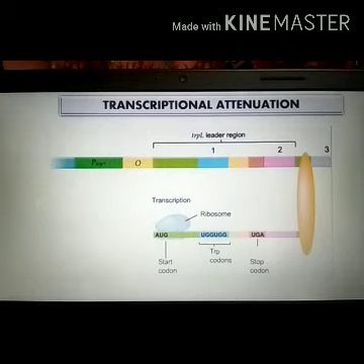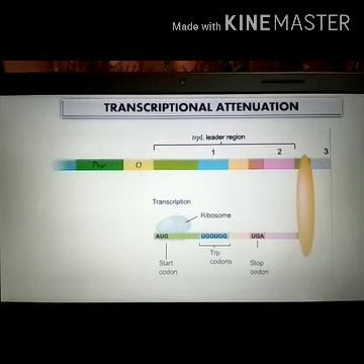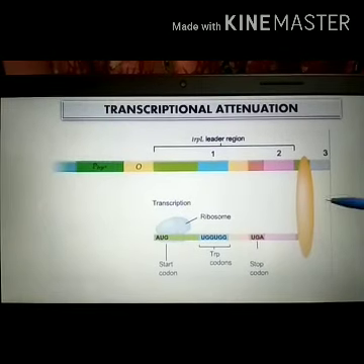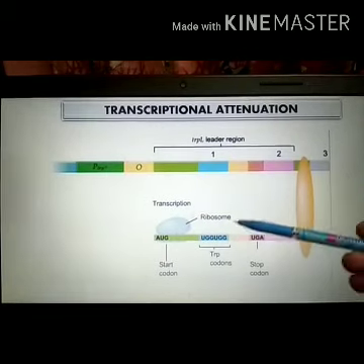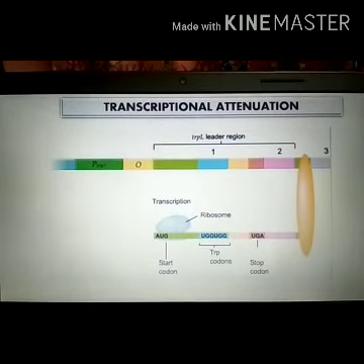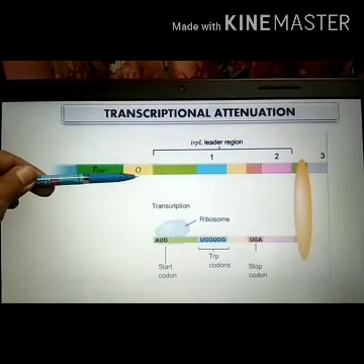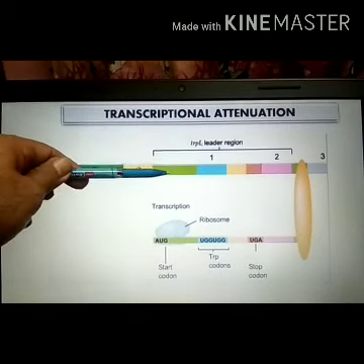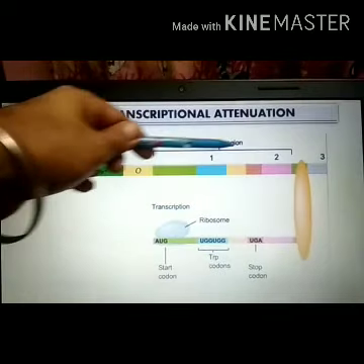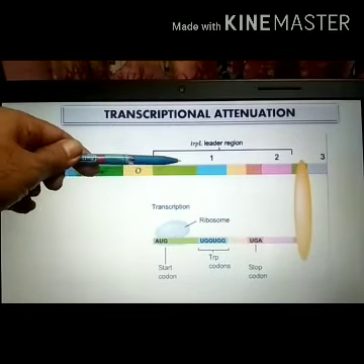Now, in this diagram we will see that this is the promoter, this is the operator, this is the TRP-L region on the operon.